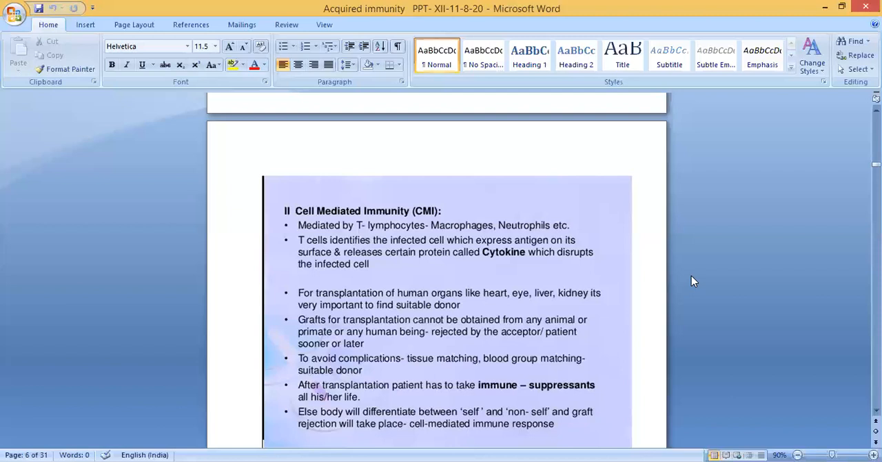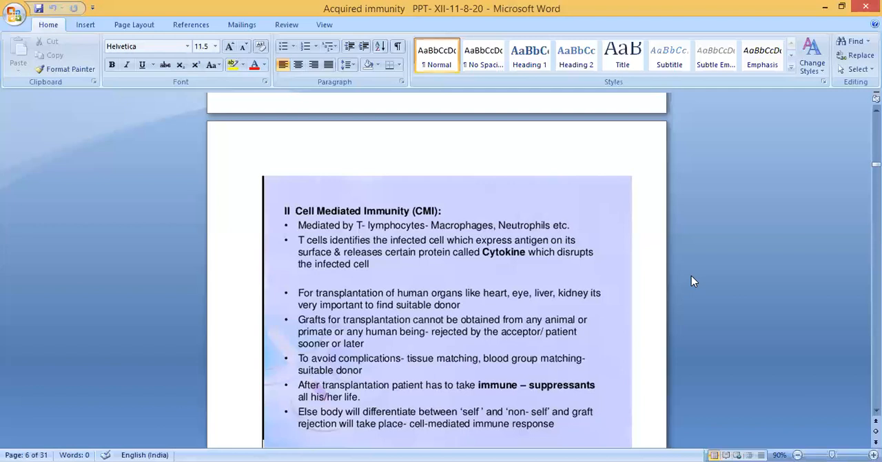So to avoid that, what do we have to take? We have to take immunosuppressants. These drugs help prevent your immune system from attacking the donor organ. Clear? Typically, they must be taken for the lifetime of your transplanted organ. Understood? That is the meaning of immune suppressants. Else, the body will differentiate between self and non-self, and graft rejection will take place.